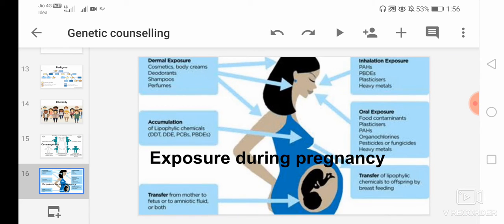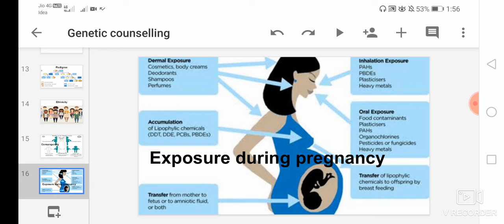Then fourth and the last one is exposure during the pregnancy. During prenatal genetic counseling, the counselor will ask about the pregnancy history, for example if the mother is taking any type of exposures like oral exposure, any type of food contaminants.